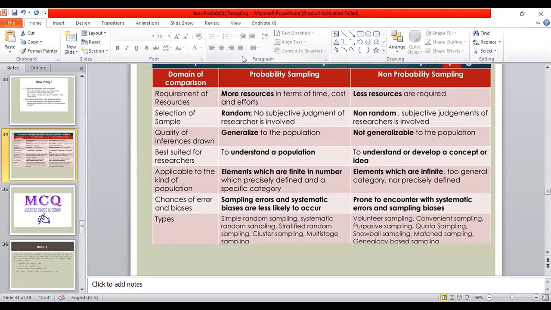The most important point is about generalizability. Most non-probability sampling techniques are used in qualitative studies. So in qualitative studies, again, generalizability is a great issue. If you have any question here, you are most welcome to ask. We have covered all the important aspects of non-probability sampling.